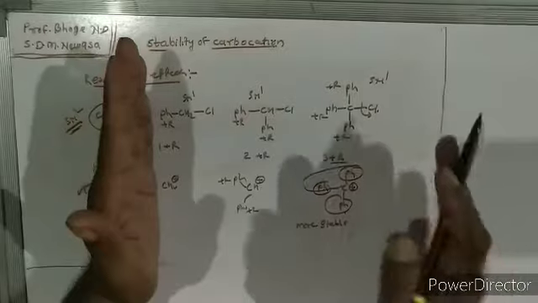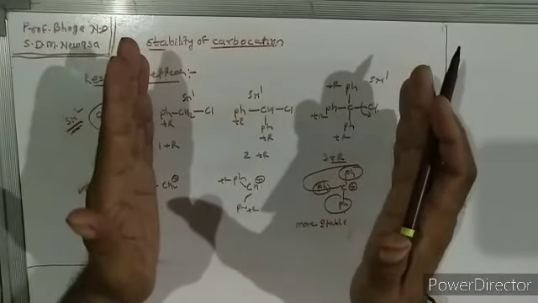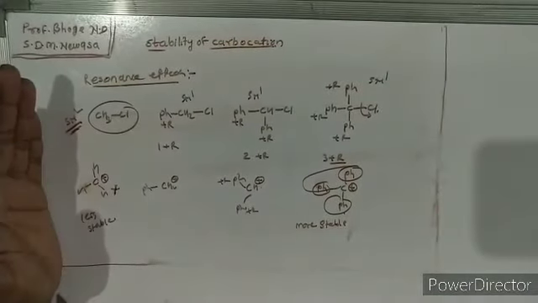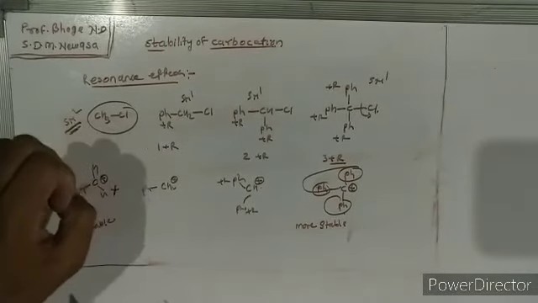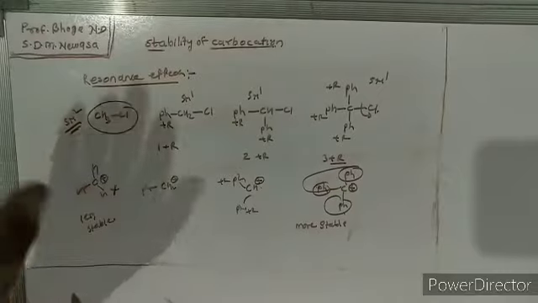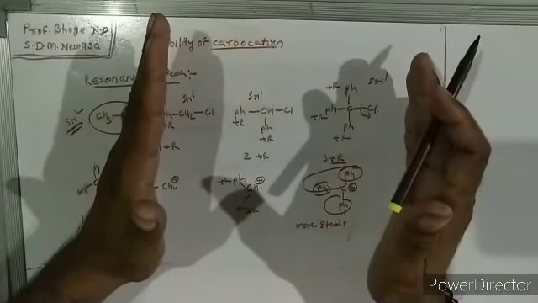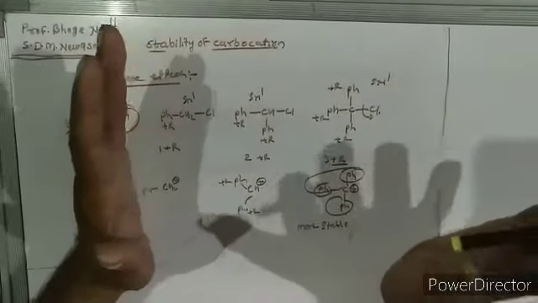So these three give the SN1 reaction mechanism, and the first one gives the SN2 mechanism because it gives an unstable carbocation. So this is SN2, and all the remaining three are SN1.